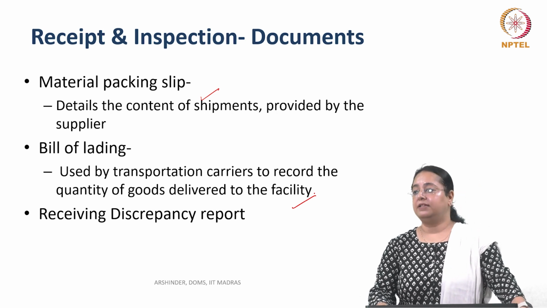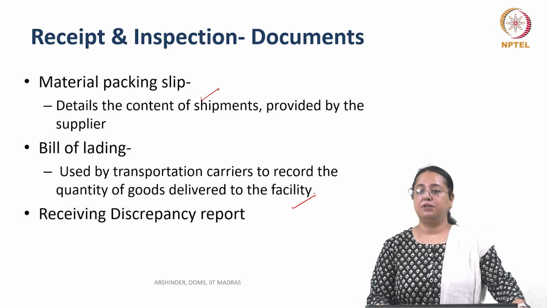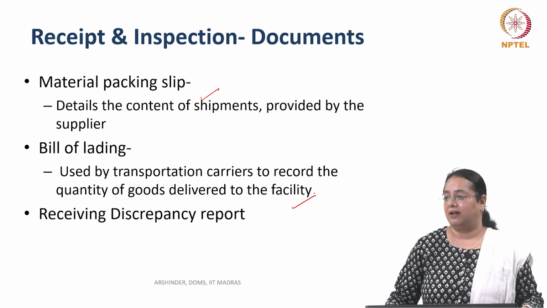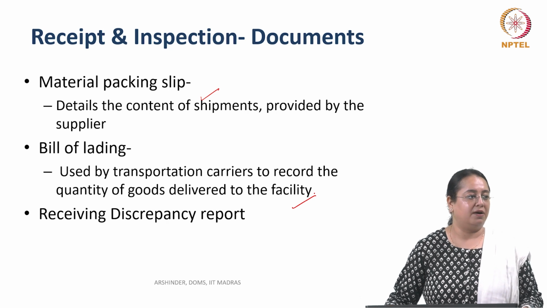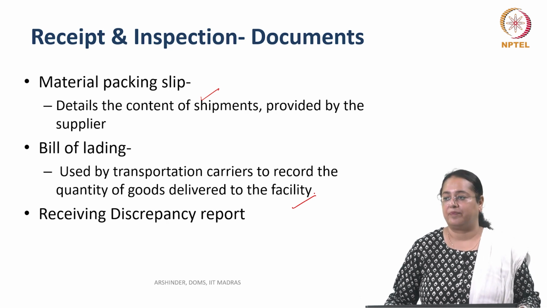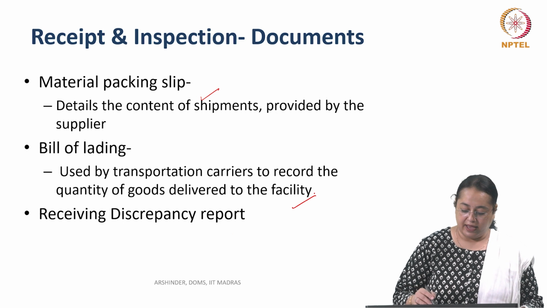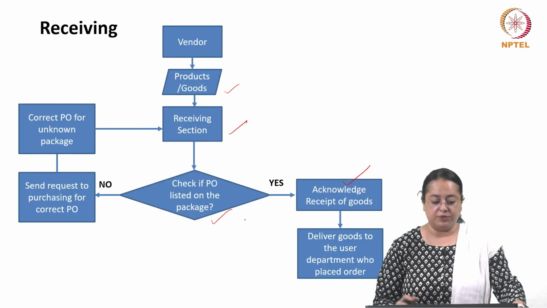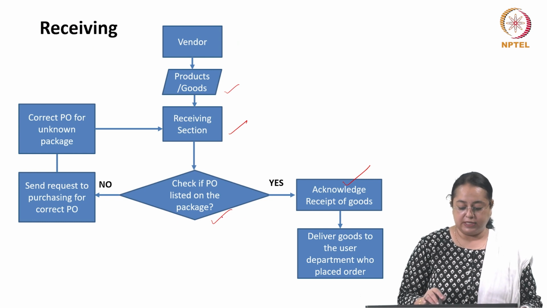The carrier would be responsible for what has been loaded in the carrier's presence.